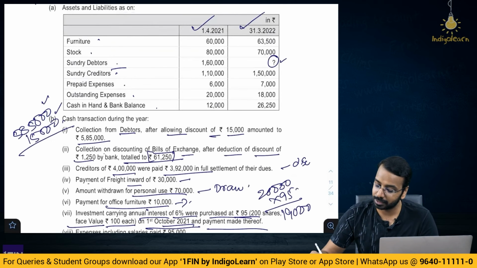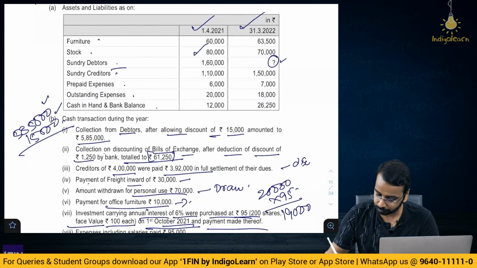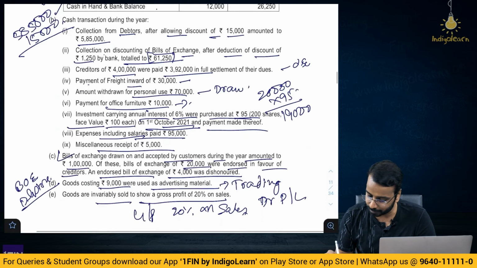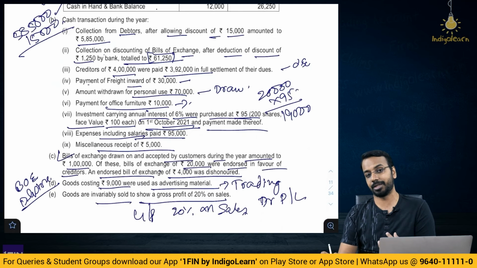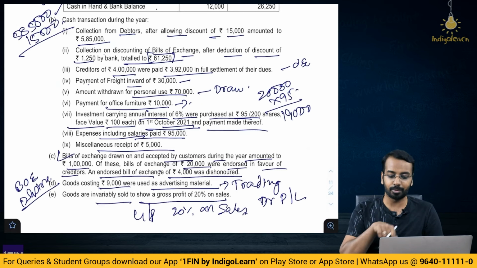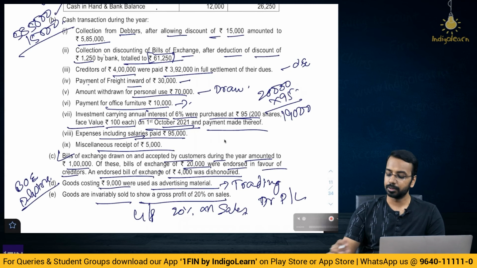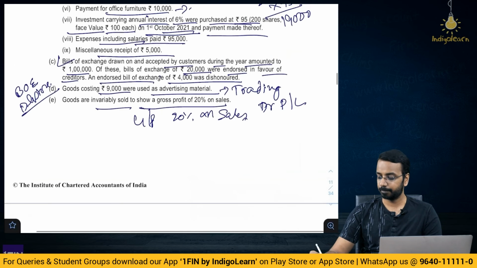Then you have to look at, you have stock, you have creditors. From the creditors account, can you calculate the purchases, because you have creditors and you have payment made to creditors. From there you calculate purchases, from there you calculate cost of goods sold, from there you calculate the total sales. So that is the roundabout what you have to do to arrive at the numbers in these kind of questions. So now what we will do, we will prepare the creditors account.